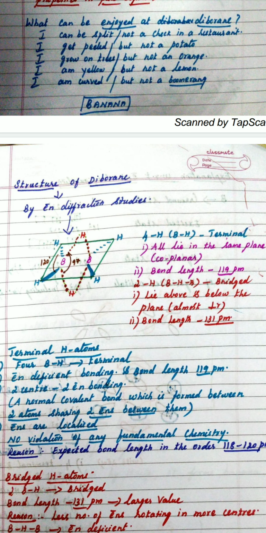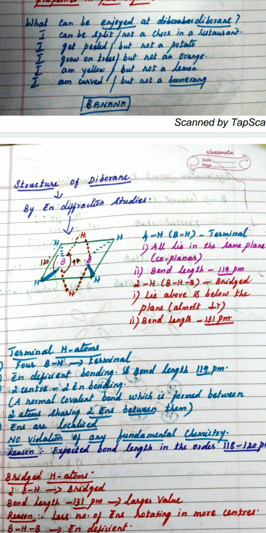So these are all the things we get from the diffraction studies. Therefore, there are 2 types of hydrogen. One is a terminal hydrogen with a bond length of 119 picometer, and another is a bridge hydrogen with a bond length of 131 picometer. Terminal hydrogens are coplanar because all of them lie in the same plane as the boron, and 2 of them are lying above and below the plane, almost perpendicular to the plane of the molecule.